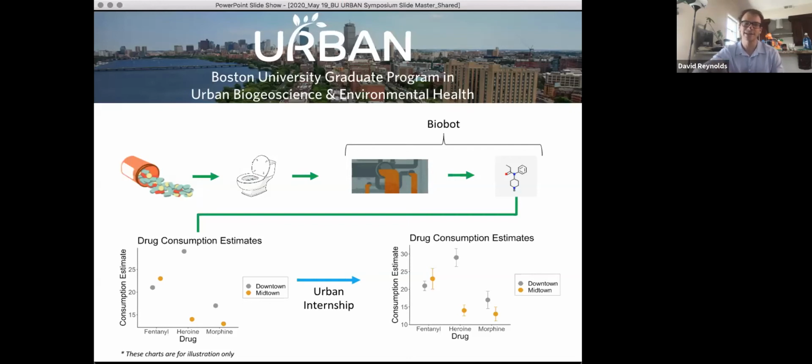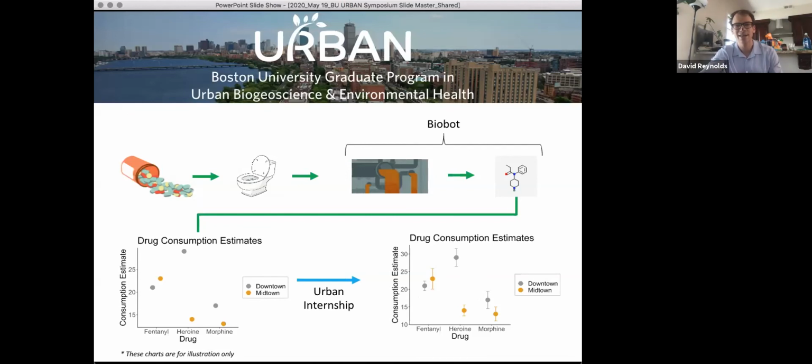So in this illustration, for fentanyl and morphine, if you look at the point estimates only, it looks like they're different, but with error bars, you can see that they're essentially the same, but maybe there's a heroin problem in downtown.